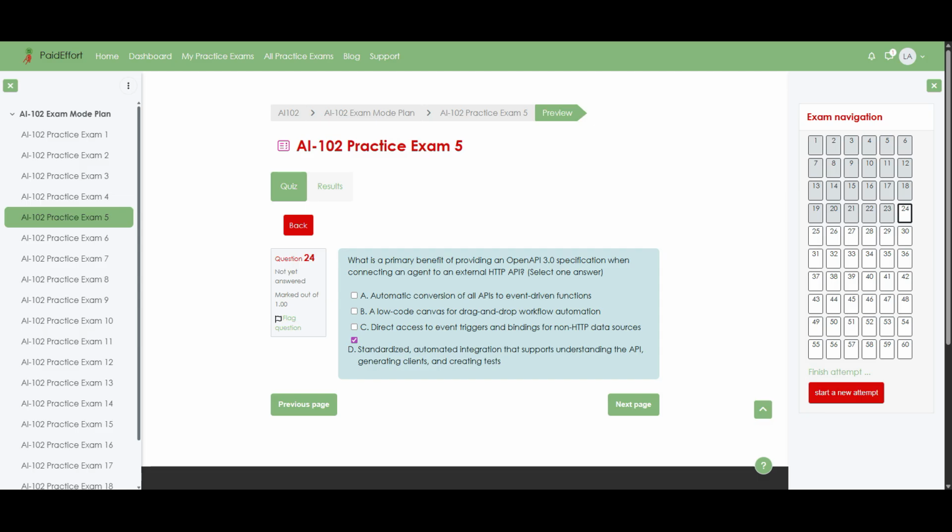Now let us unpack why option D is the right choice. Firstly, an OpenAPI 3.0 document is a formal description of an HTTP API, including paths, methods, parameters, and response schemas, so it gives tools and agents a standardized way to understand how the API works. Secondly, because the specification is machine-readable, it can be used to automatically generate client libraries, interactive documentation, and test suites, which is exactly what the answer text describes.